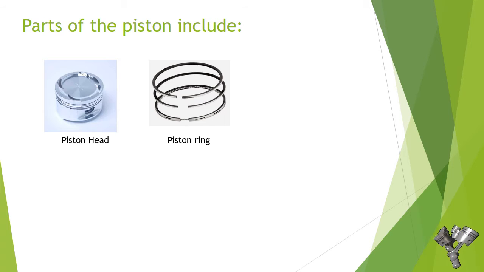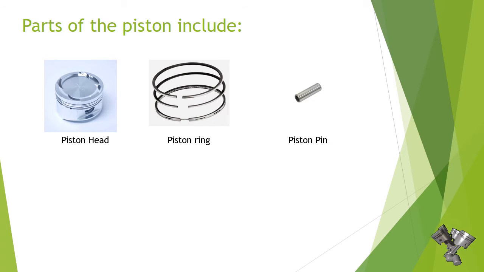Number 2. Piston ring. Piston rings have two types: compression ring and oil ring. The compression ring serves to compress the volume in the cylinder and remove oil in the cylinder wall. The oil ring serves to accommodate and carry oil and lubricate parts in the cylinder chamber.